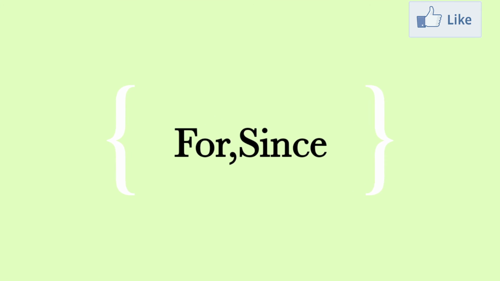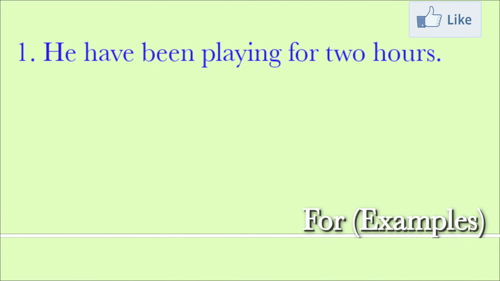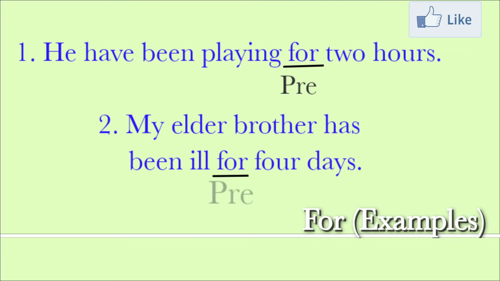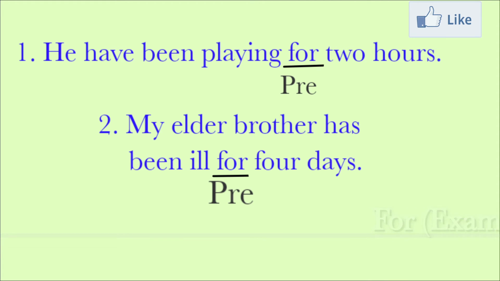For, since. We have been playing cards for 2 hours. In this sentence we use for because it indicates a period of time, 2 hours. So for a period of time, we use for. One more example: my elder brother has been ill for 4 days. Here also 4 days indicates a period of time, so we use for.